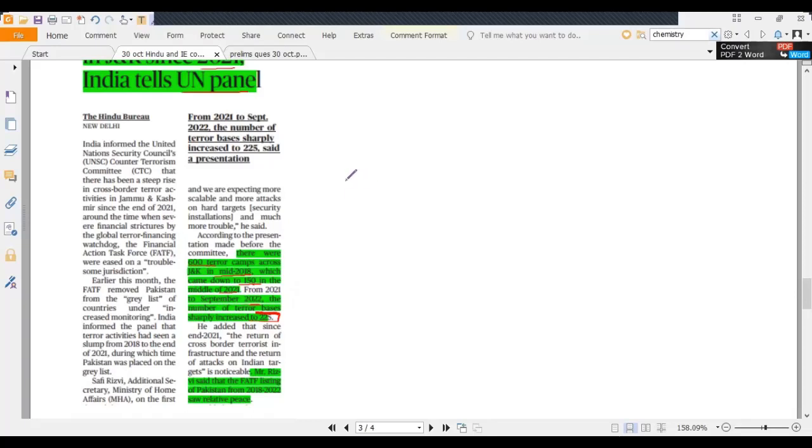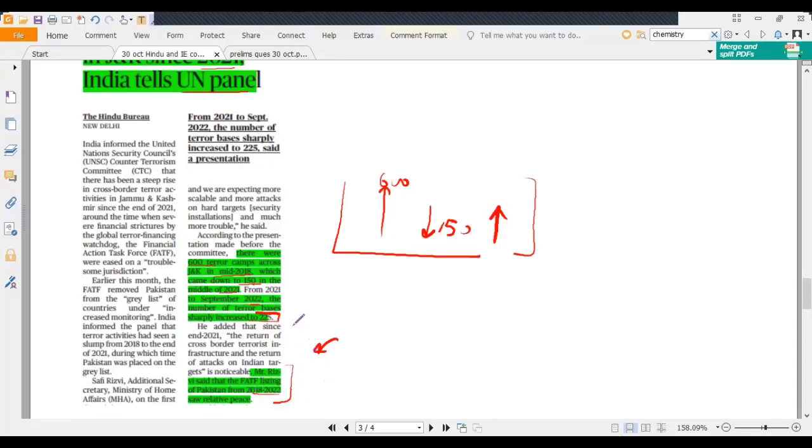So basically, India is saying that initially there were around 600 camps. It came down to 150, and now it is increasing again. And the reason given by India is that between 2018 to 2022, Pakistan was under FATF's grey list, and that is why there was a curb in finances to these bases, and that is how India was able to eradicate them.